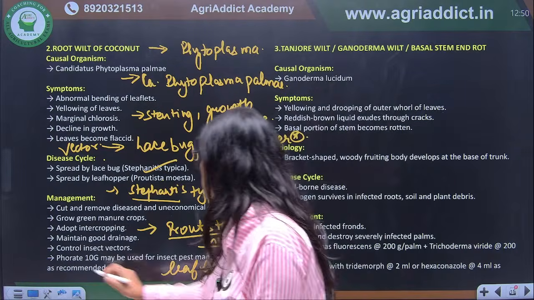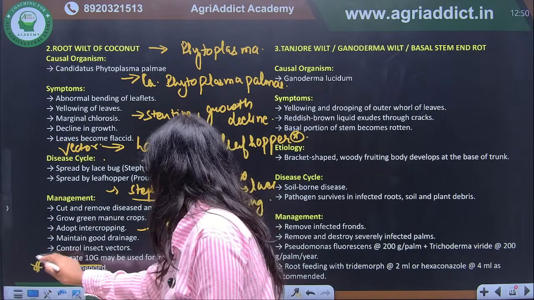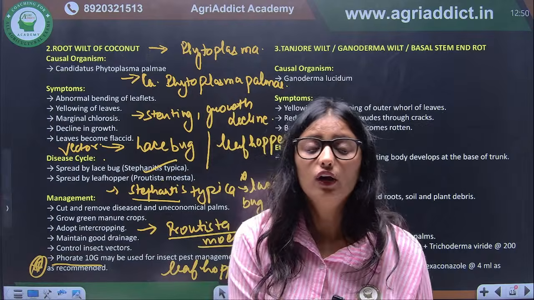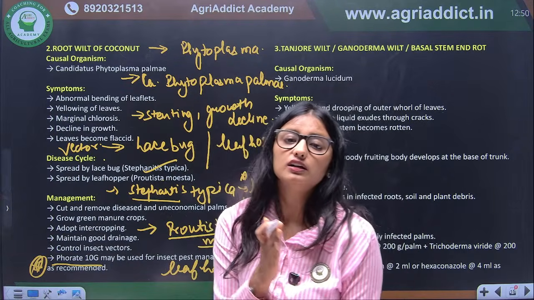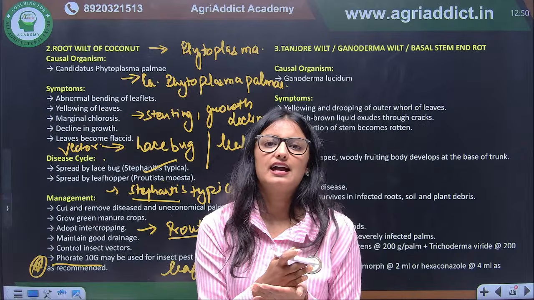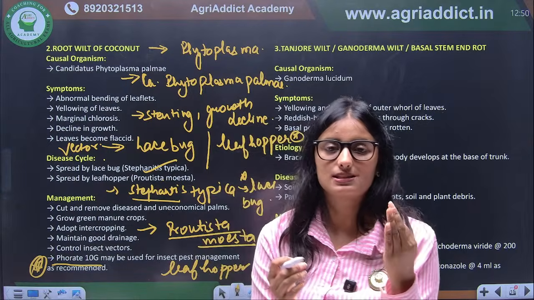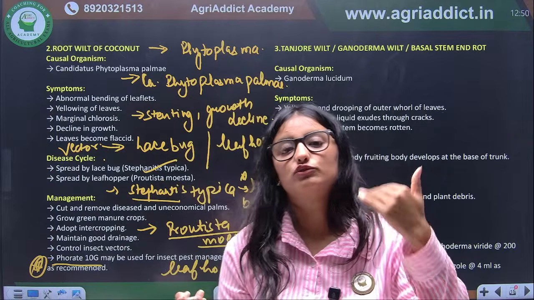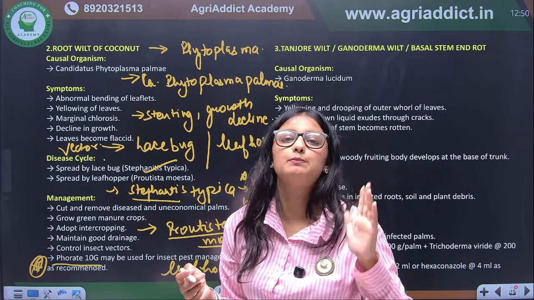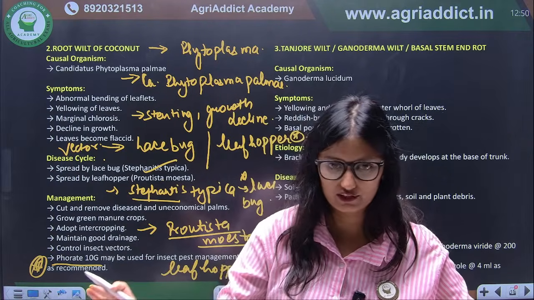Here we are using phorate 10G for insect pest management. So for the diseases which are spread by the vector, we are using insecticides, and for the diseases which are mechanically transmitted, we have to use healthy planting material. So this is the basic difference you should know.